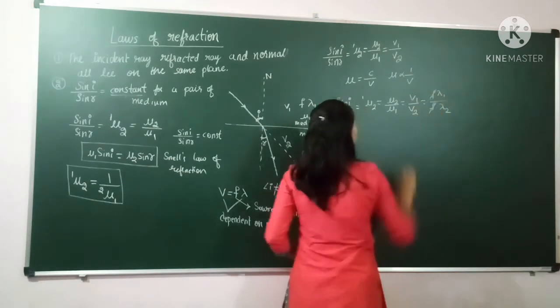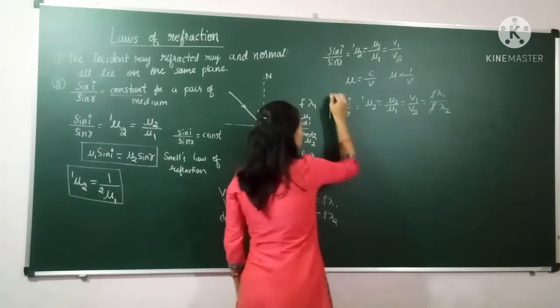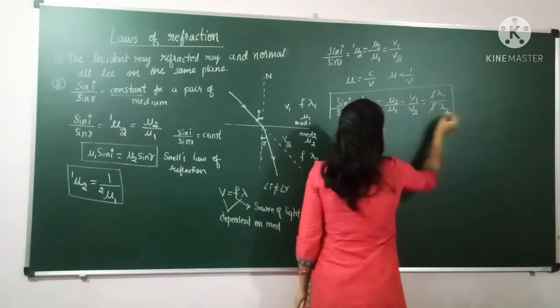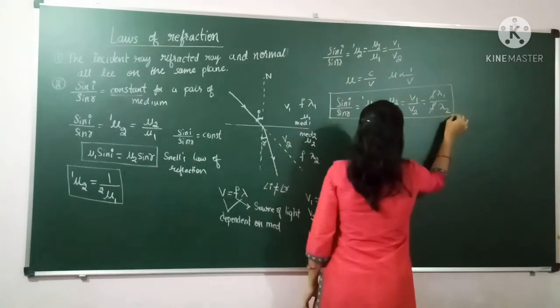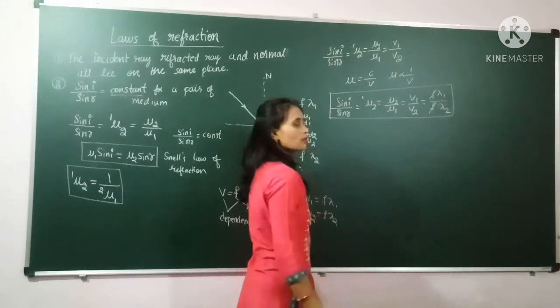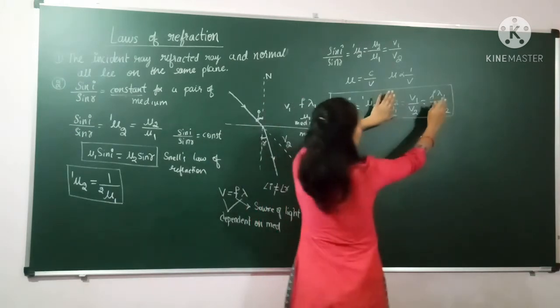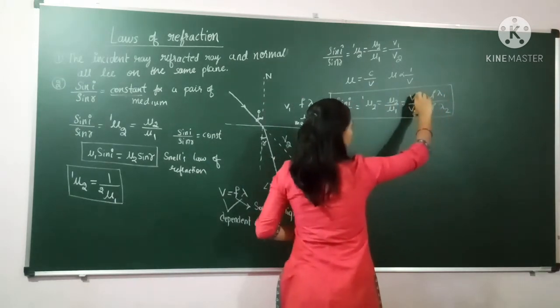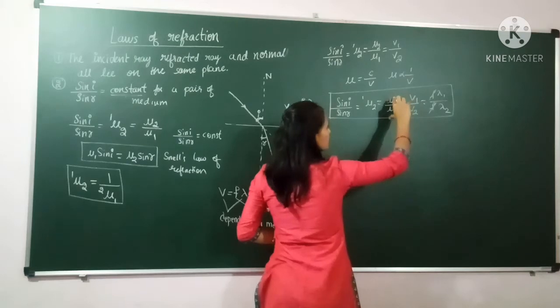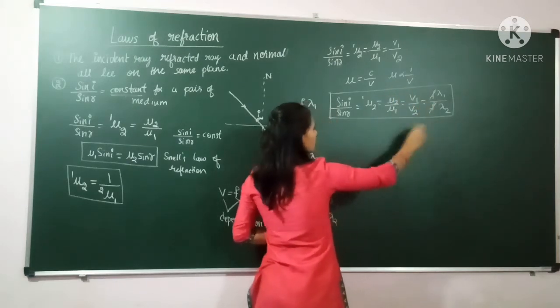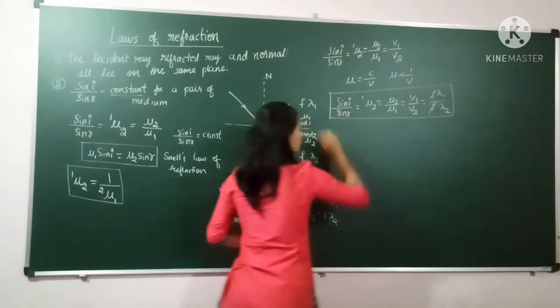The frequency is the same for both, so it will be cancelled. So this relation you have to remember to compare any two values. If we are comparing wavelength with the refractive index, then also we can take this relation. If we are doing a calculation with velocity and refractive index, then also we can use this relation. So this relation you have to remember.